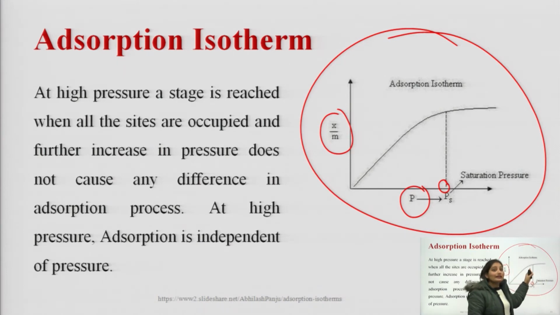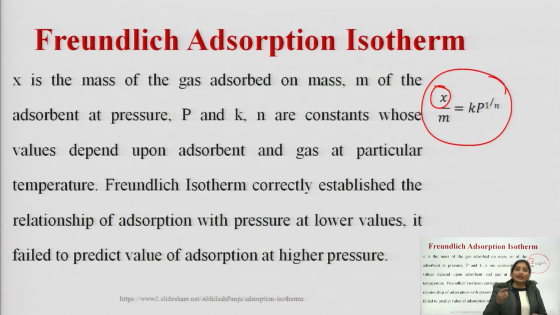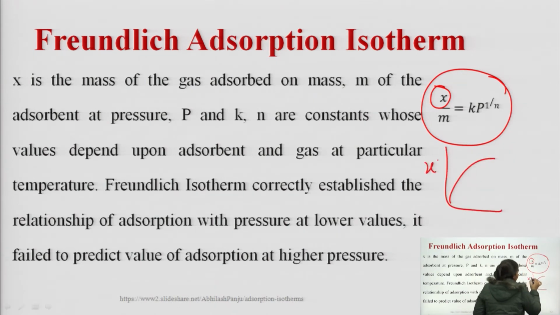After that, there is no change in the adsorption, there is no increase in the adsorption, and this stage or this point is known as the saturation pressure, and at this value adsorption is independent of pressure. So, the Freundlich isotherm fails to predict the value of adsorption at higher pressure. So, this equation gives a plot of this type.